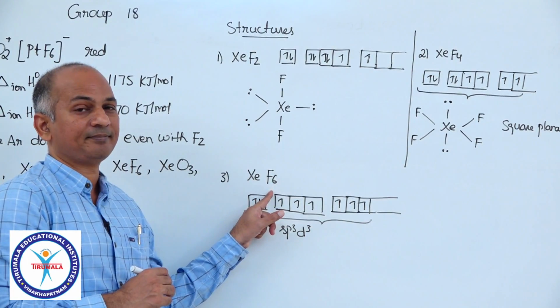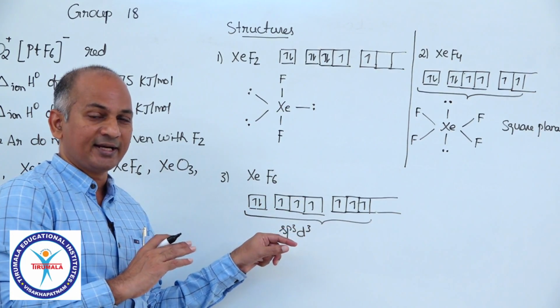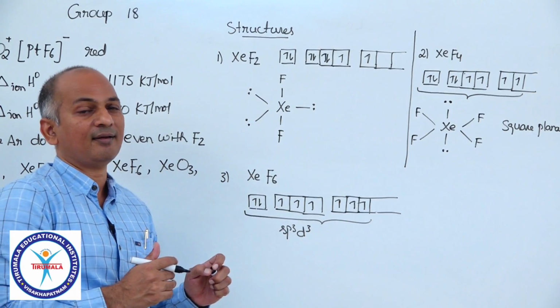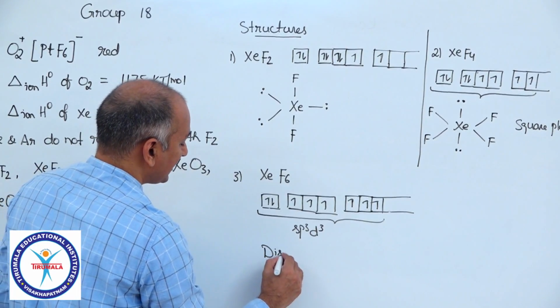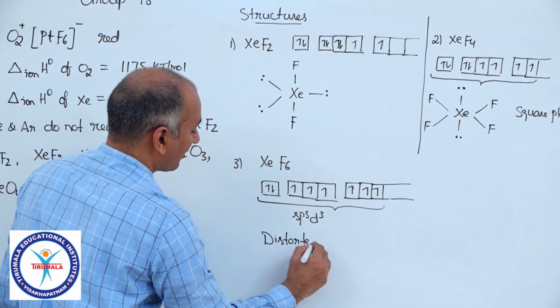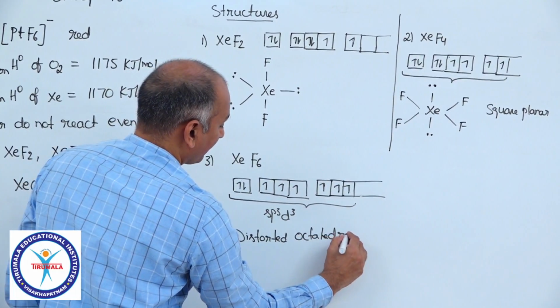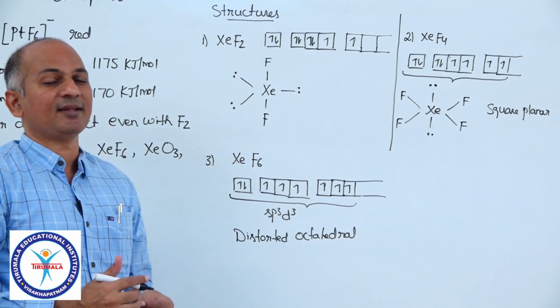So what is the shape? Do you remember, all of you? It is called either distorted octahedral or capped octahedral. Okay. The shape of XeF6 is distorted octahedral. So I am not drawing the shape here, but I can make you imagine that.